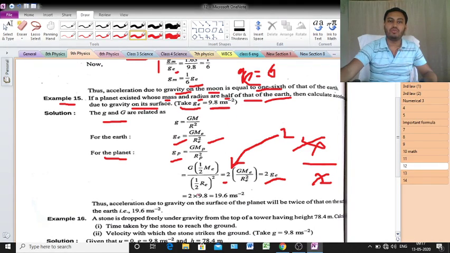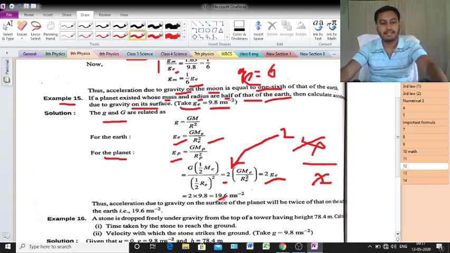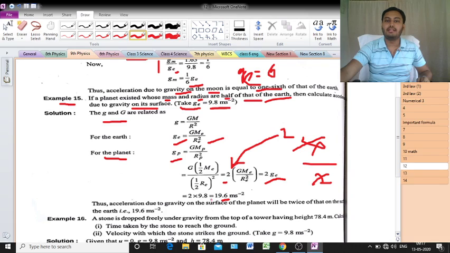Just put this 2 into 9.8. Clear? So the answer will be 19.6 meter per second square.